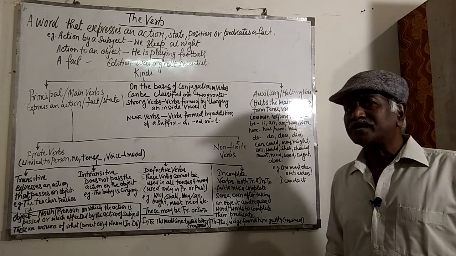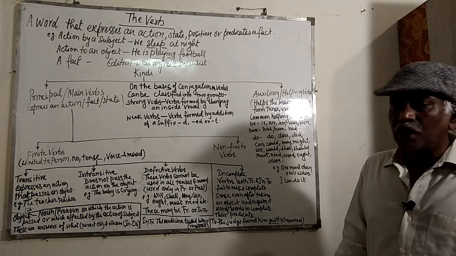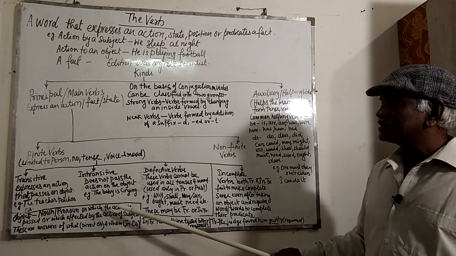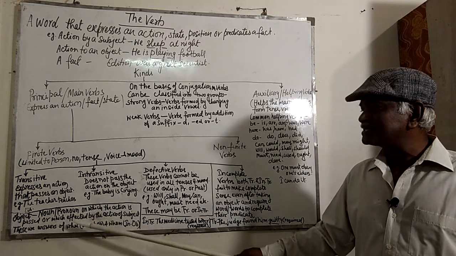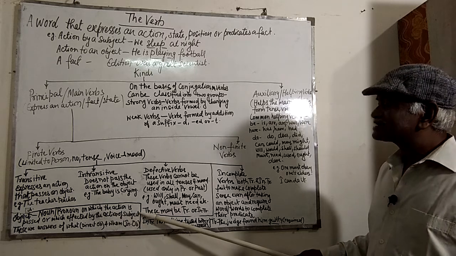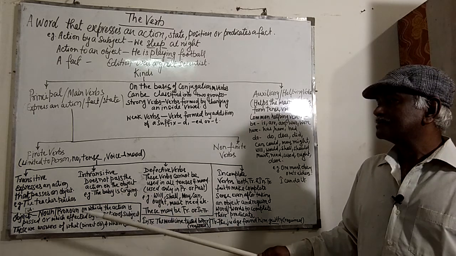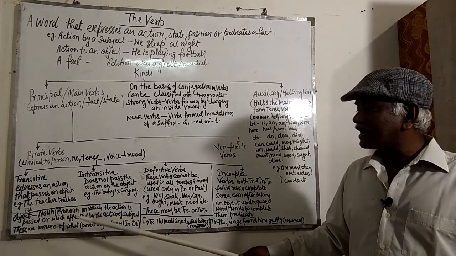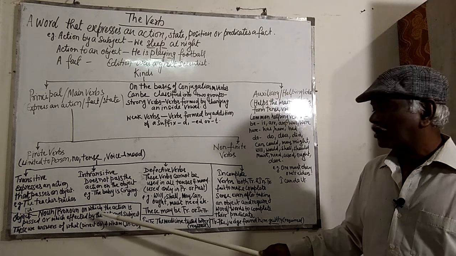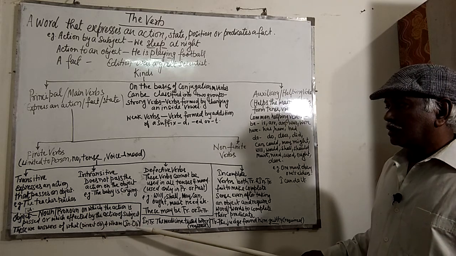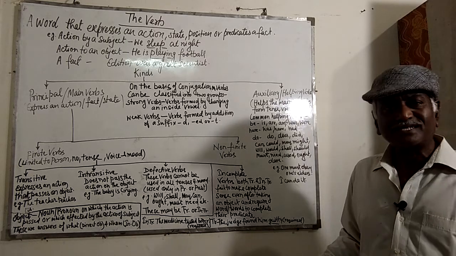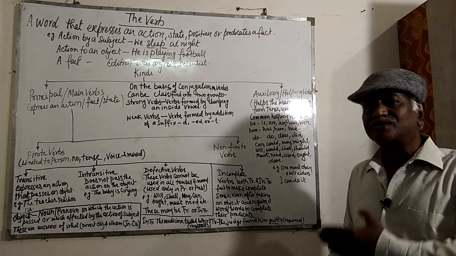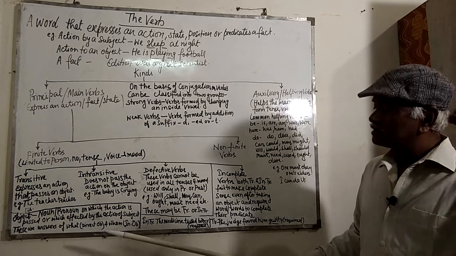Now let us understand what an object is. What is an object? An object is a noun or pronoun on which the action is passed or which is affected by the action of the subject. These objects are the answers of what or whom. How to find an object in a sentence? Just put the question what or whom, and whatever answer you get becomes the object.